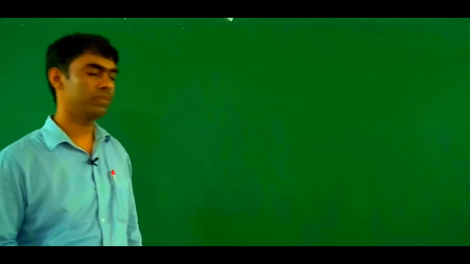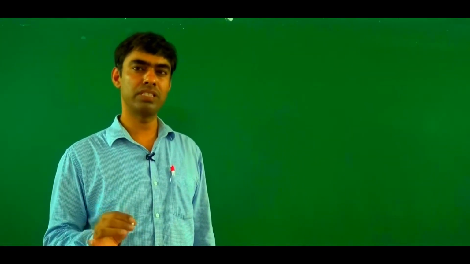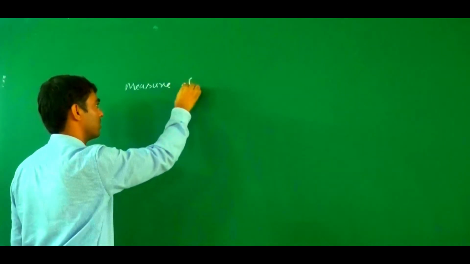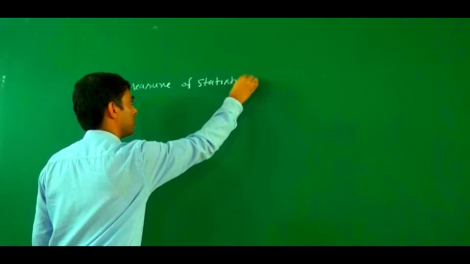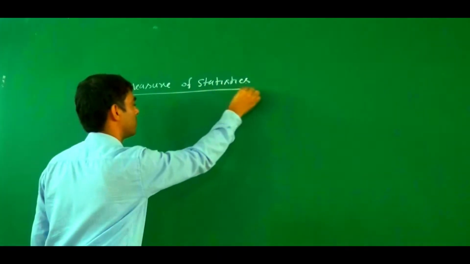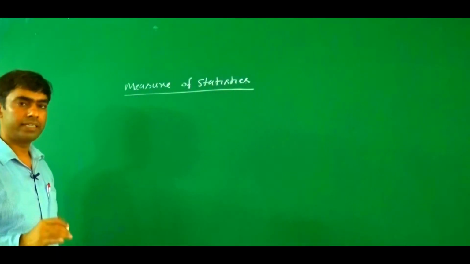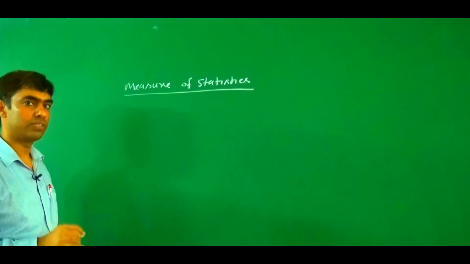So there are different measures of statistics. First we give the overview of our measures of statistics, then we discuss frequency distribution and arithmetic mean. So there are different measures of statistics. If our data is given, then how do we differentiate one data from another data?